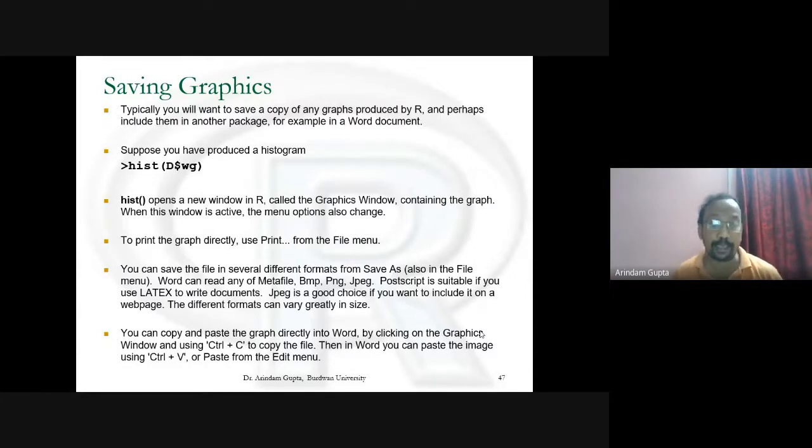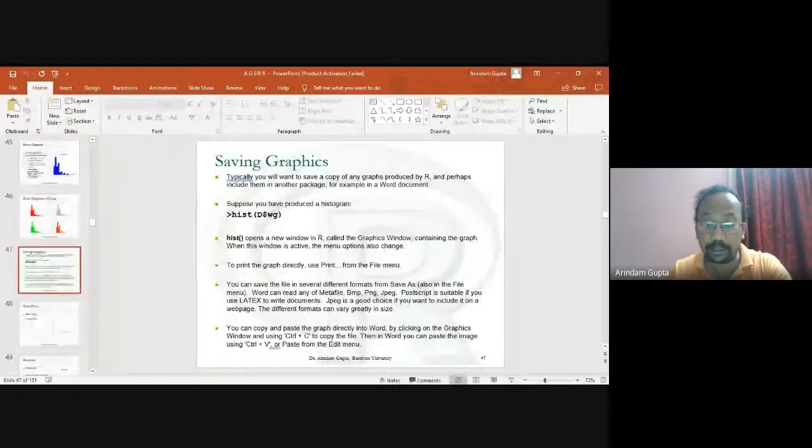You can copy and paste the graph directly into Word by clicking on the graphics window, using Ctrl+C to copy the file. Then in Word, you can paste the image using Ctrl+V or Paste from the Edit menu. This is a very important part. Let's check this.